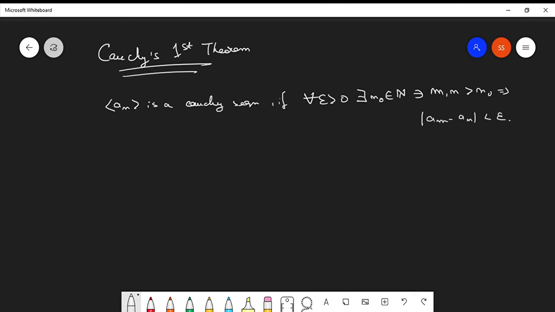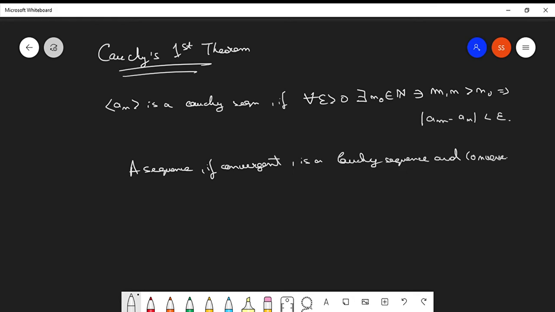And further we studied that a sequence, if convergent, is a Cauchy sequence, and conversely, all Cauchy sequences are convergent. With these things we have studied.